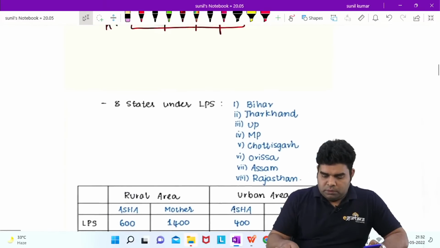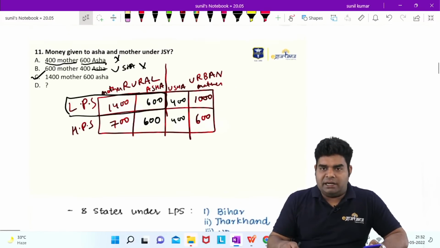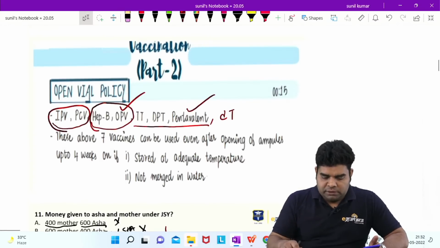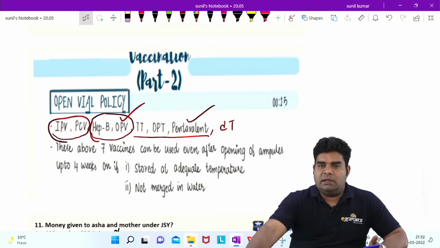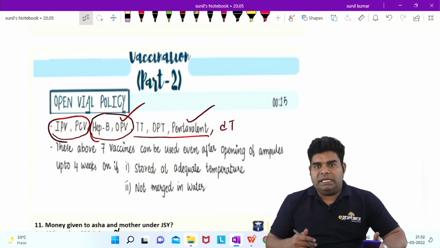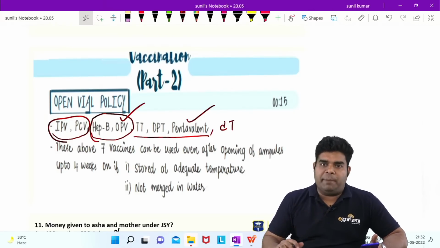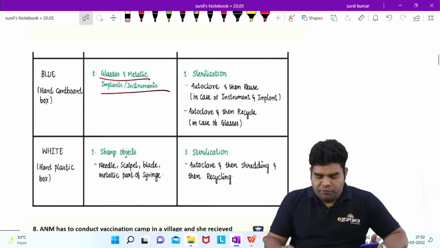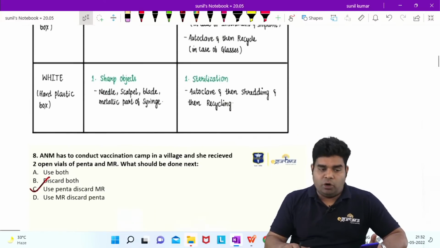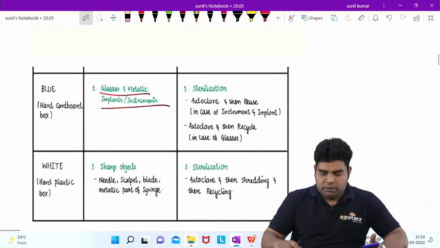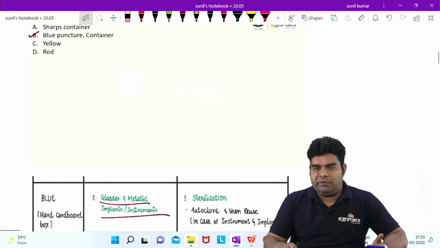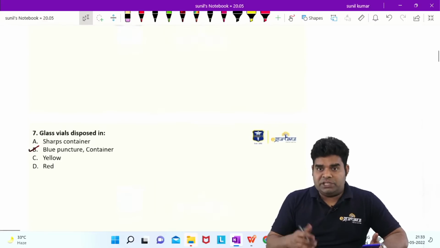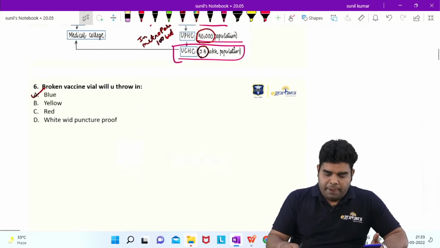So this ASHA distribution is under the JSY program, which is something you should remember now. There was an open vial policy for these vaccines under it: IPV, PCV, hepatitis B, OPV, TT, DPT, pentavalent, and DT. So we have to discard pentavalent, not MR. And in the blue category we have the glasses. Even if it is contaminated with vaccines, we still put it under the blue category.